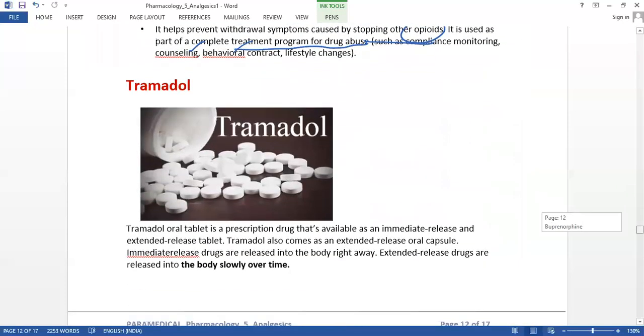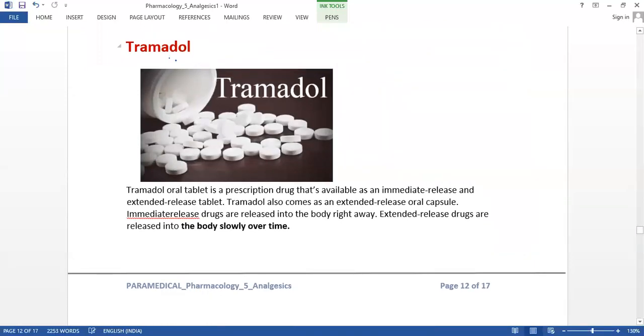And the next medication is tramadol. This is an oral tablet. It is a prescription drug that's available as an immediate release and extended release tablet. So what is this immediate release and extended release? Immediate is nothing but immediate action on the body.